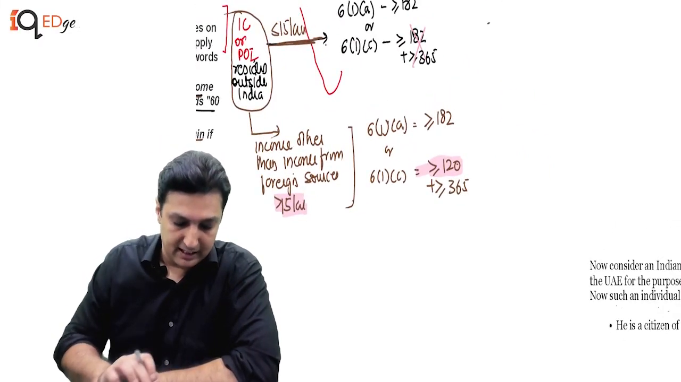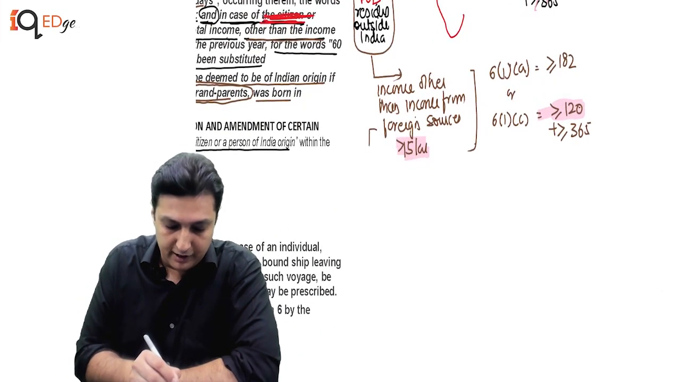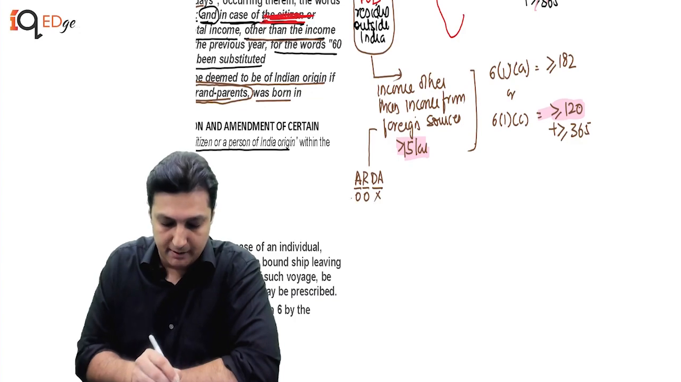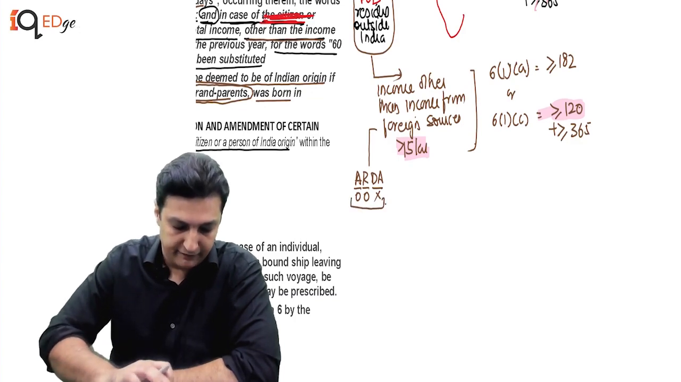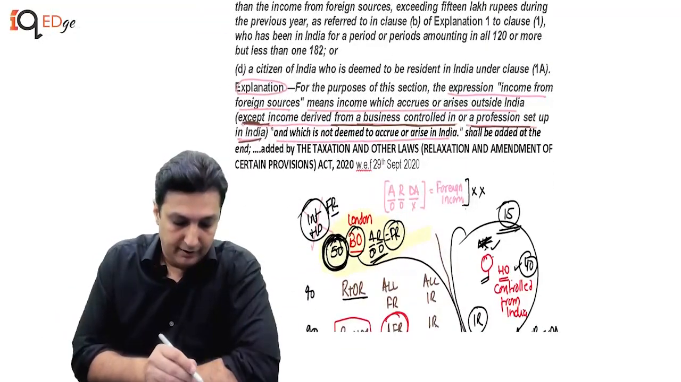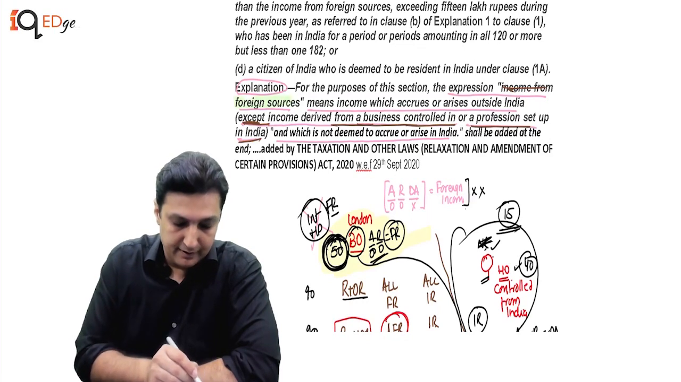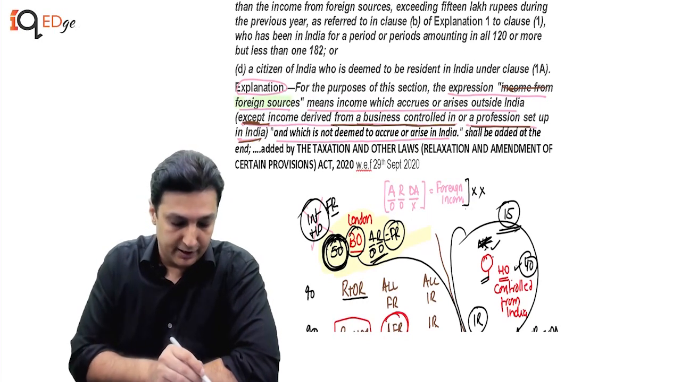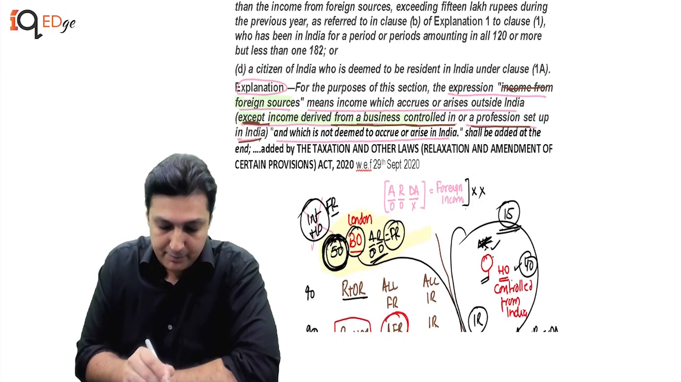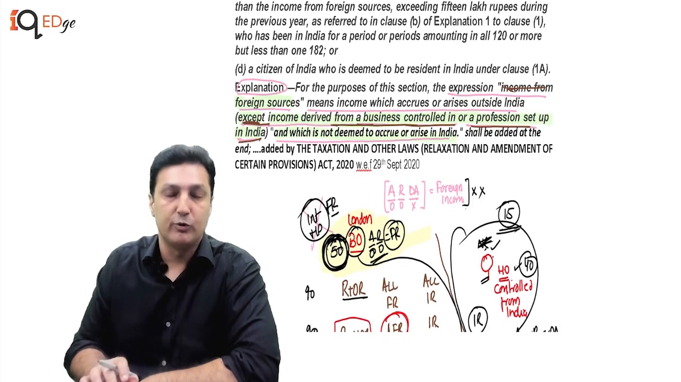What is income other than income from foreign sources? When we do the definition, he says foreign income is one which accrues outside India, is received outside India, and is not deemed to accrue or arise in India. But when we read the definition, and let's go and read the definition with me, he says foreign income, income from foreign sources, means income which accrues or arises outside India except income derived from a business controlled in or profession set up in India and which is not deemed to accrue or arise in India.